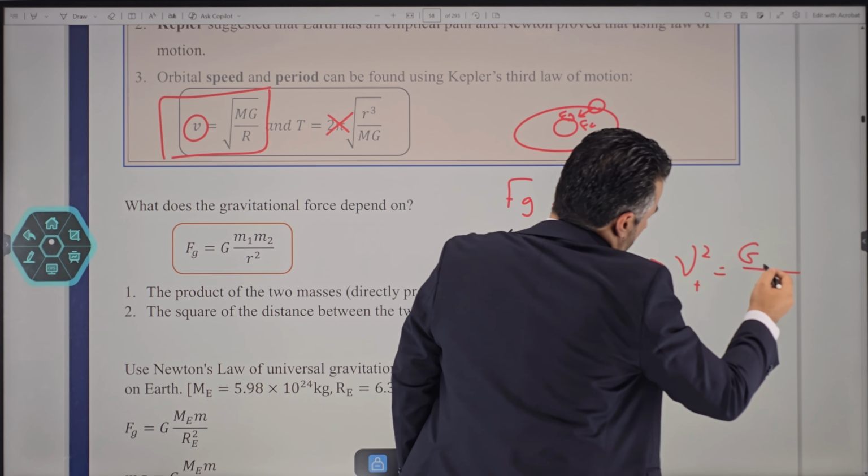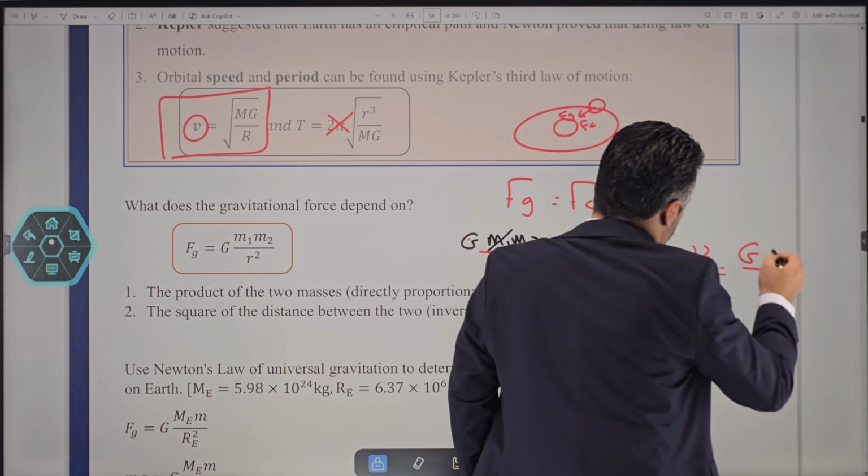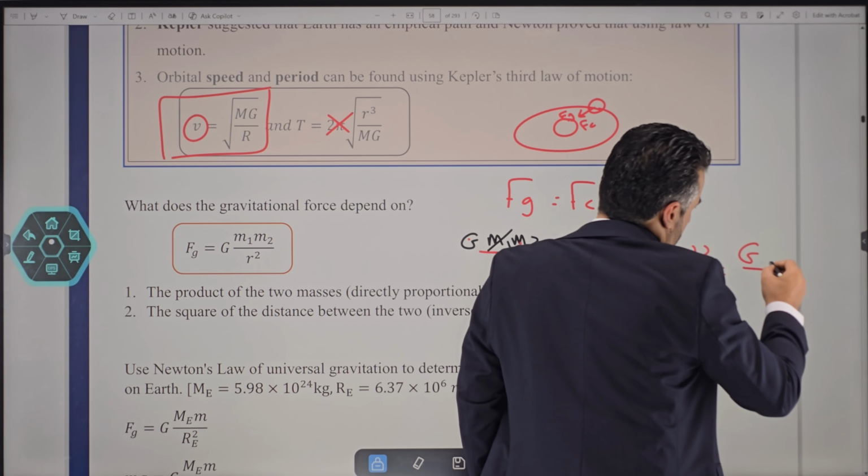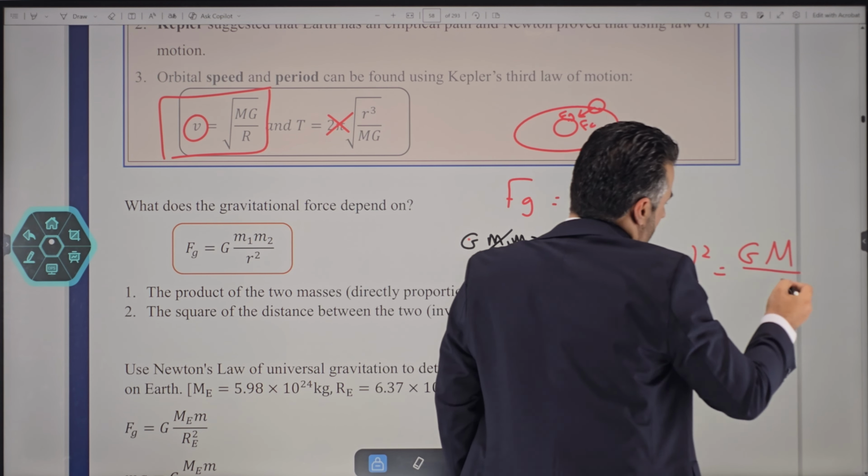So we'll say G, the constant of universal gravitation, times one of the masses. I'll write capital M for the bigger mass, which is the mass of the planet, divided by the radius of the planet, which I'll make capital R. But we want the tangential speed, or orbital speed in this case, so we'll take the radical, or square root, of both sides. In this case, v tangential is equal to the square root of G times capital M over the radius here. So this is where this equation comes from.